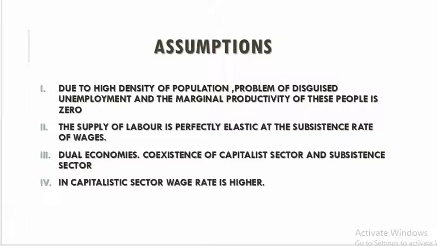The underdeveloped economy has dual economies, because one sector is very developed and the other sector is less developed. They have the capitalist sector in which productivity is high, income is high, employment is high. Even the persons get more wages than the subsistence level. And the subsistence sector, that is the primary sector, has very low productivity, employment and income, and they use backward techniques. The wages they get are very much less than the workers in the capitalistic sector.